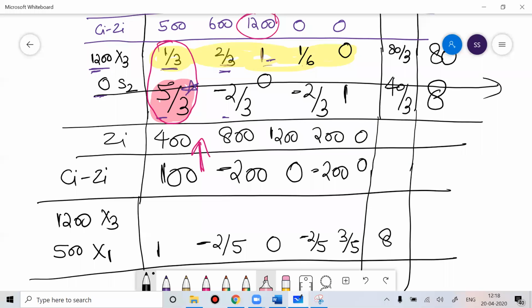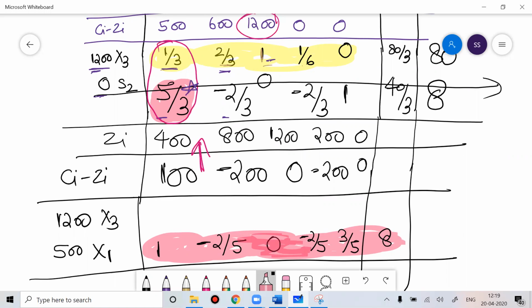So this is your new element, what you got. Now to find the value of x3, when I'm finding the value of x3, I'll use them as a new element.